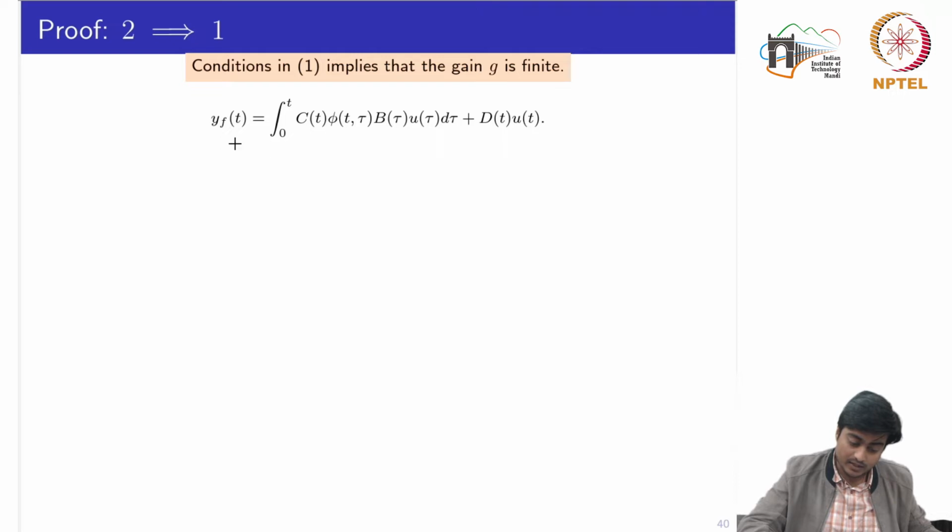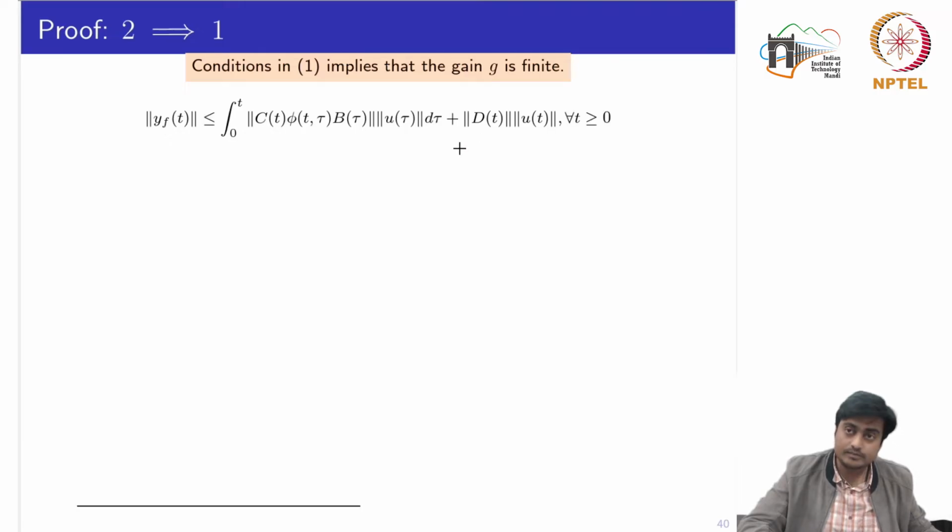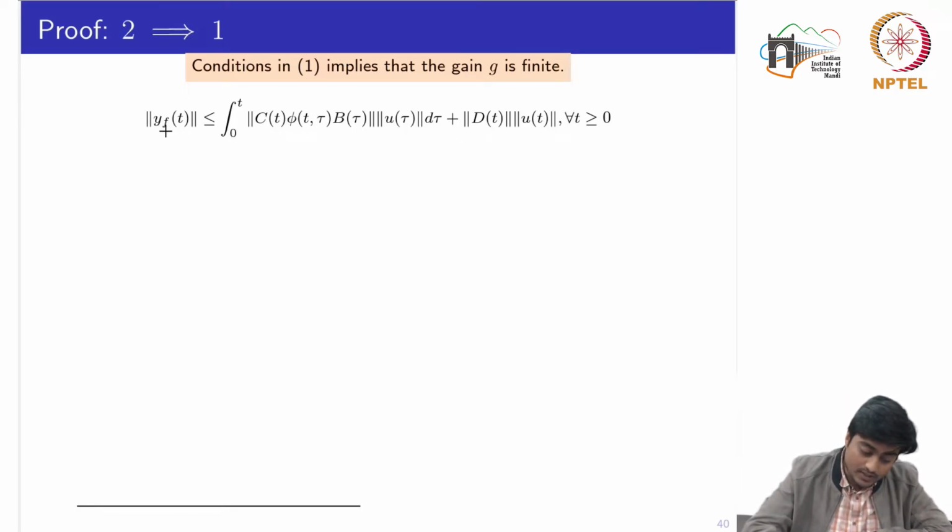So let's start with the forced response of the system, which is given by this equation. If we take the norm on both sides, we can say that the norm of the signal y_F is less than or equal to the product of the individual norms of these two signals. This comes from the property that the norm of the multiplication of two matrices is less than or equal to the multiplication of their individual norms. So this inequality comes from there, and similarly we apply this property onto the second part, for all t greater than or equal to 0.